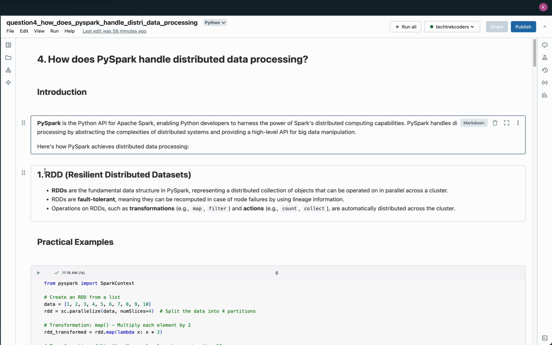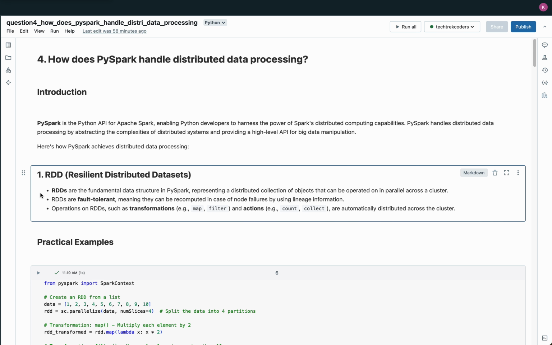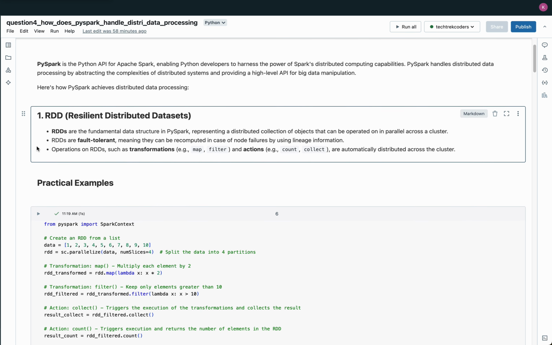1. RDD: Resilient Distributed Datasets. Resilient Distributed Datasets (RDDs) are the core data structure in PySpark, representing distributed collections of data that can be processed in parallel across a cluster. RDDs allow large datasets to be split into partitions and distributed for efficient processing. They are fault tolerant, meaning they can be recomputed if a node fails, using lineage information that tracks how the RDD was created.